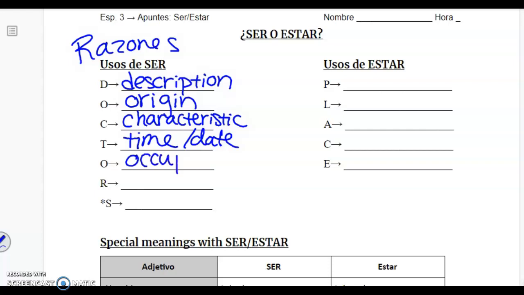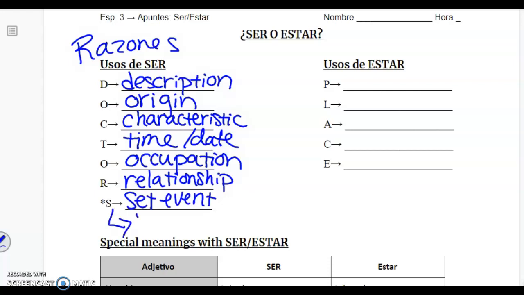The other O is occupation, saying what someone's job is. Yo soy maestra. R significa relationship. Él es mi padre, he is my dad. And S stands for set event. If you can insert the phrase takes place in a certain location, por ejemplo, el concierto es en el auditorio. The concert takes place in the auditorium. Then we use the verb ser.